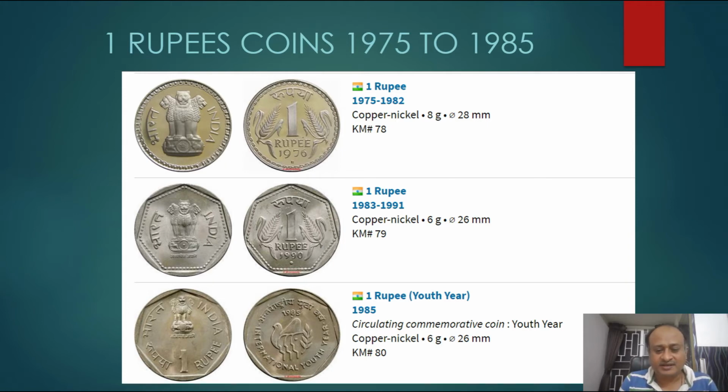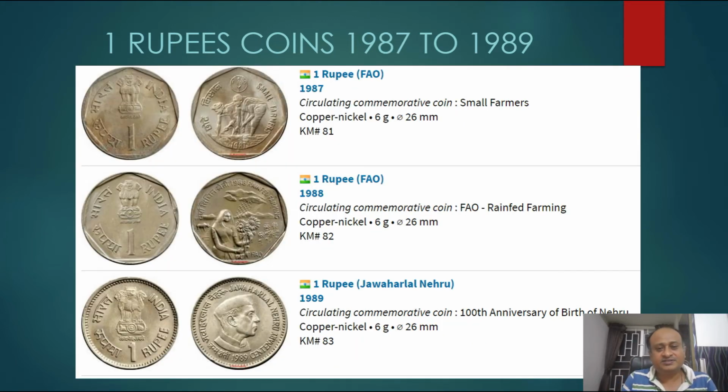Next is the 1985 1 rupee coin, minted on the occasion of Youth Year. It is 6 grams and 26 mm. And the next one is the 1 rupee FAO coin, again an FAO coin, the small farmer copper, where the farmers are planting rice grains in the field. It was minted in 1987. It is also one of the rare ones, because it was minted in very small numbers.